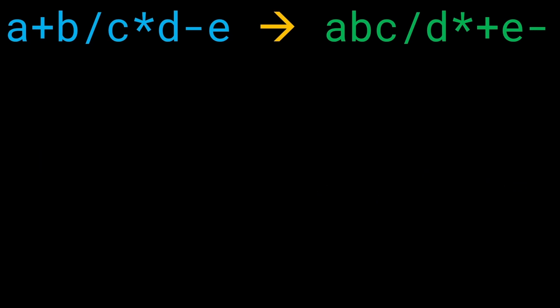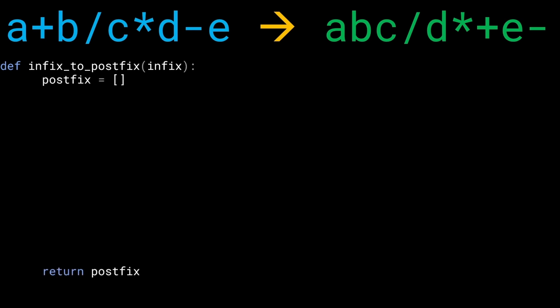So now we want to formalize the logic and write it in terms of code. And we're going to follow the exact same things that I taught you before. First things first, let's create a postfix array, which we'll return at the end. And now we'll also create a stack for the operators. The stack is only ever going to store the operators and not the operands.